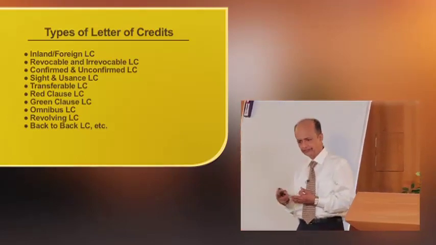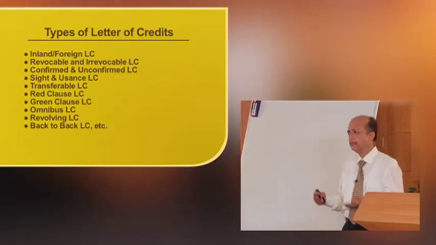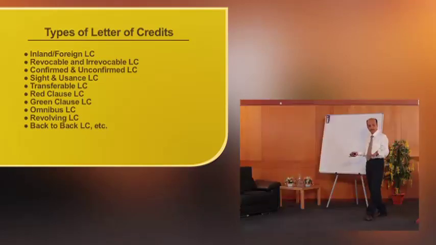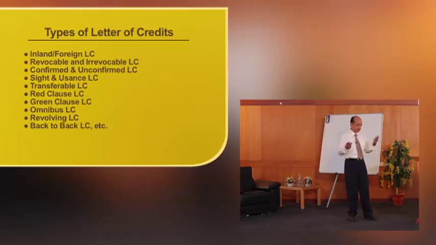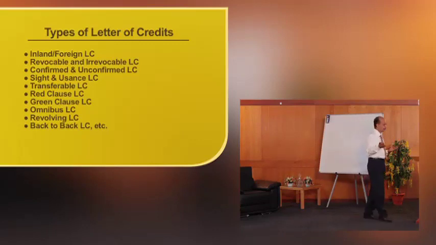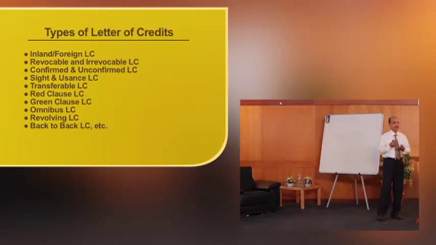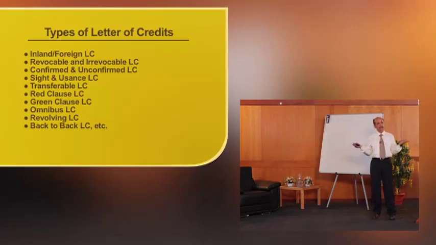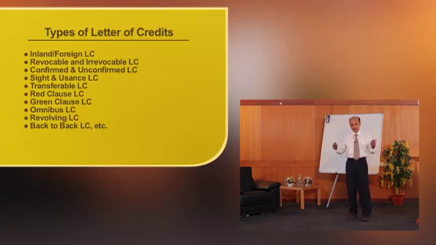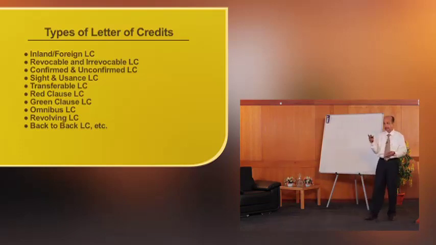Then letter of credit, it may be an inland letter of credit, it may be a foreign letter of credit, then revolving letter of credit, back-to-back letter of credit, then transferable letter of credit, then red clause letter of credit, then green clause letter of credit, then omnibus letter of credit. Various types of letters of credit are there. But time is not there to explain all the things.